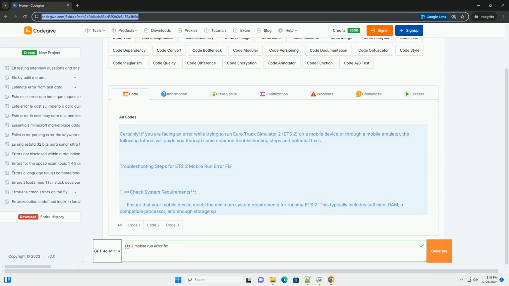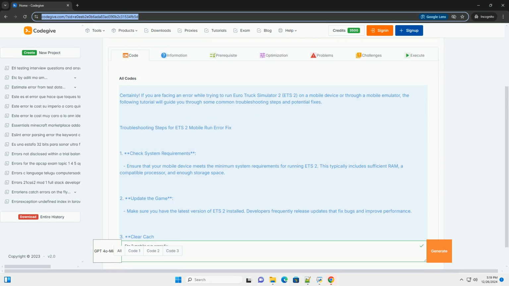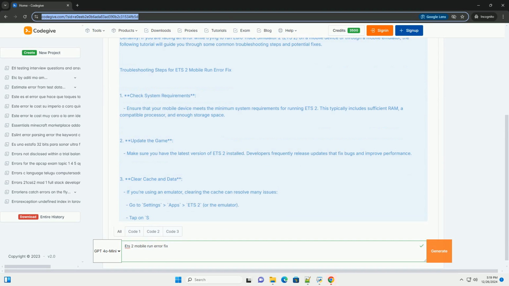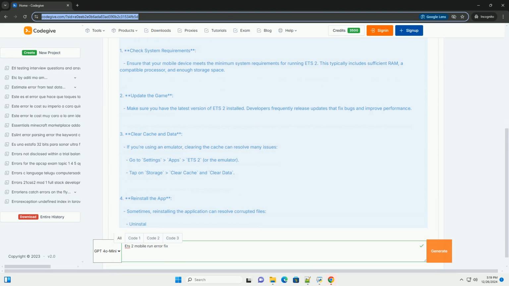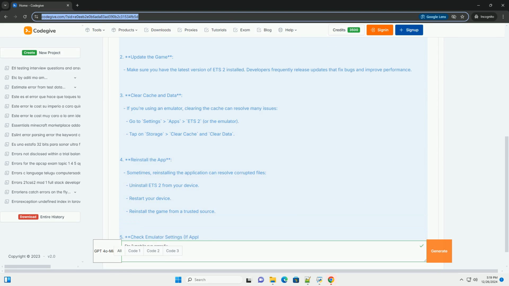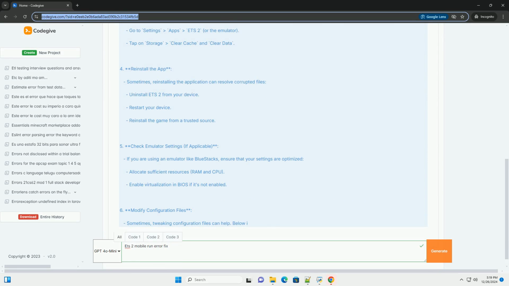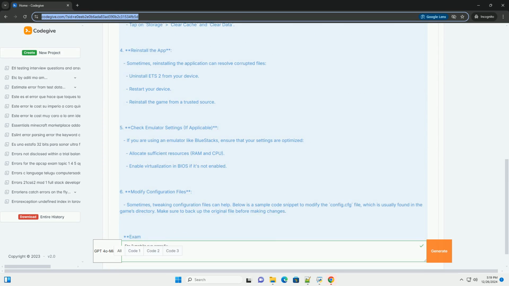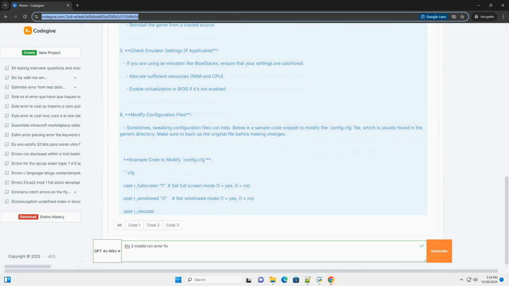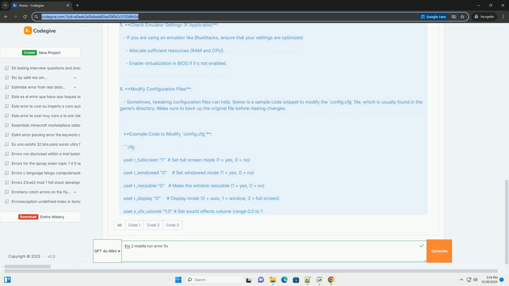Certainly. If you are facing an error while trying to run Euro Truck Simulator 2, ETS2, on a mobile device or through a mobile emulator, the following tutorial will guide you through some common troubleshooting steps and potential fixes. Troubleshooting steps for ETS2 Mobile Run Error Fix.